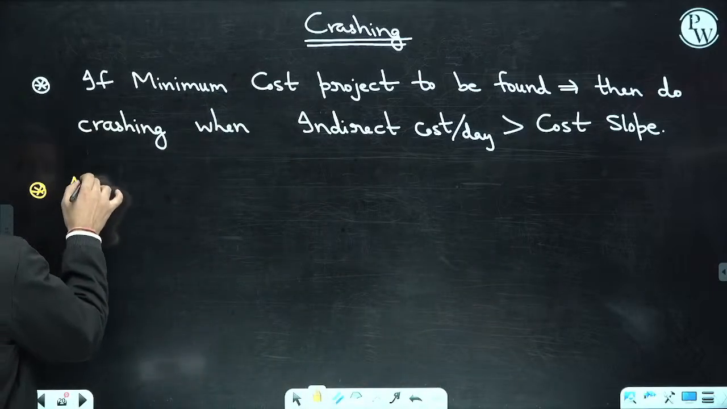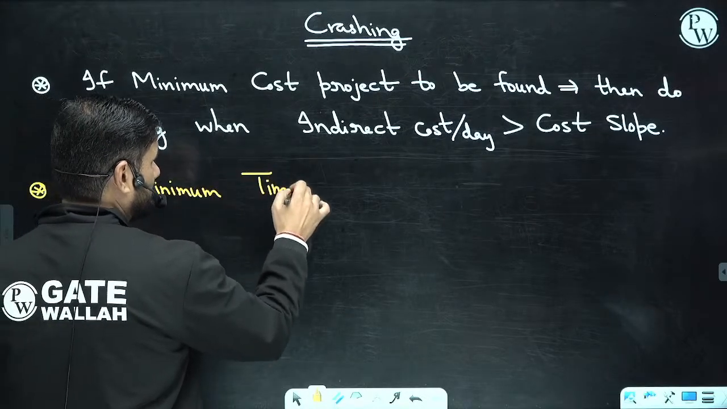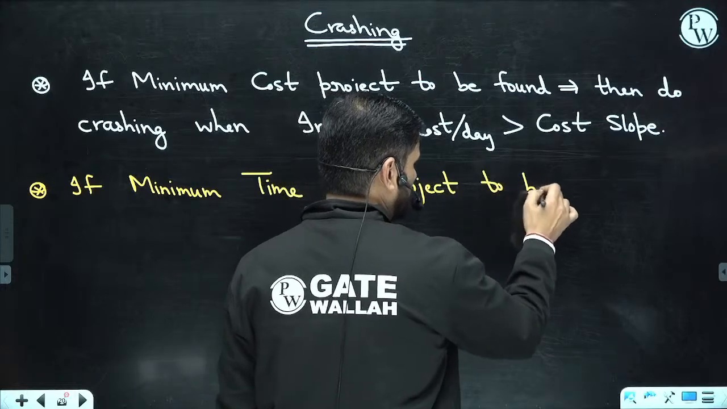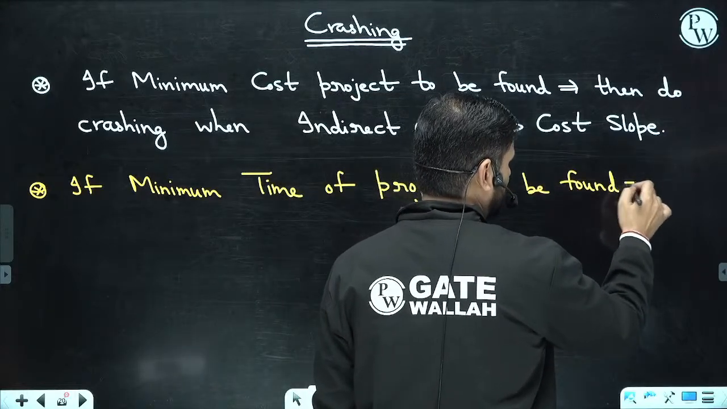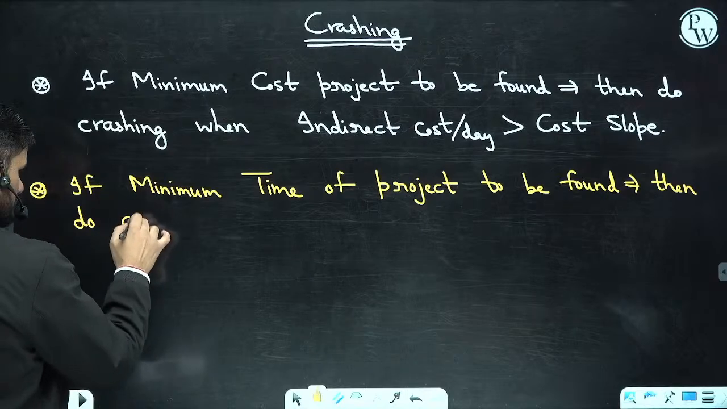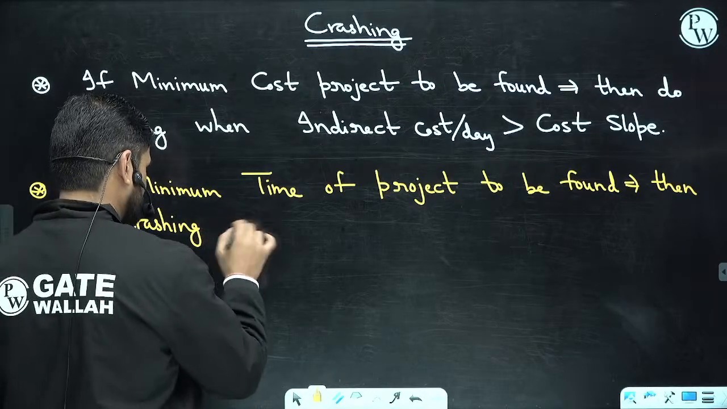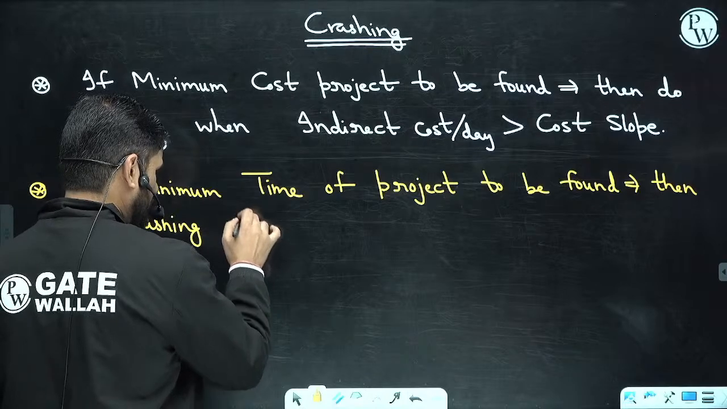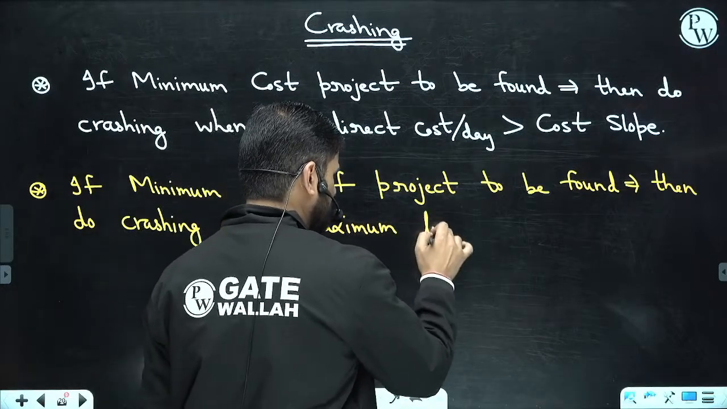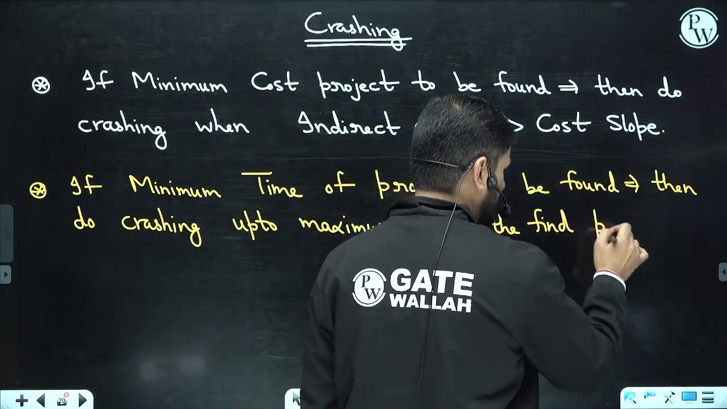Second case. If minimum time of project is to be found, then do crashing up to maximum limit, then find project cost.